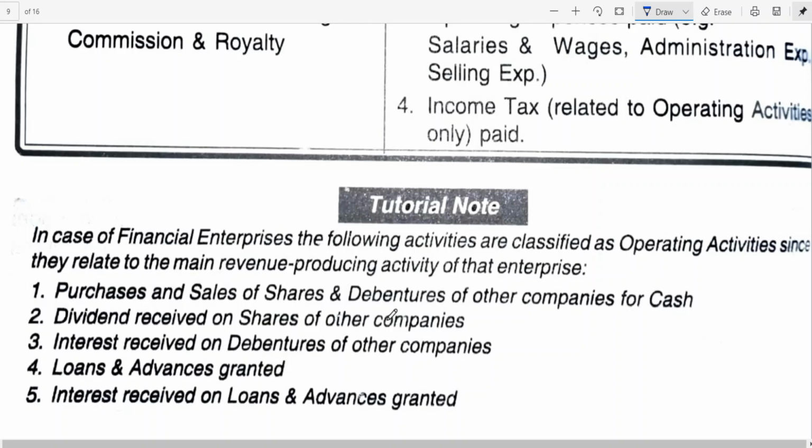For a non-financial enterprise, the same things which were not operating will become financing activities. But for financial enterprises, that becomes operating activities. Are you following what I am saying? For financial enterprises, this is operating activities. If it is a non-financial enterprise, this will become investing activities.